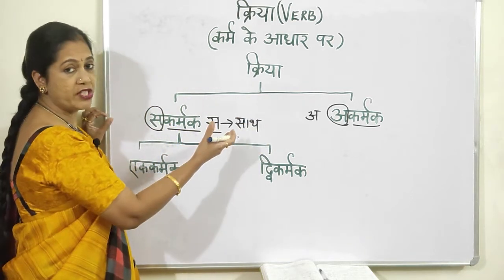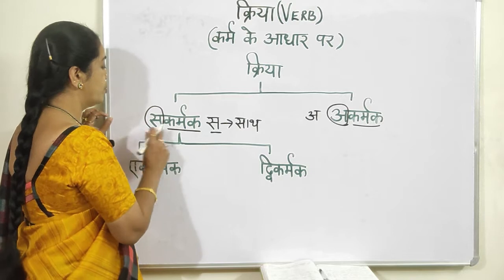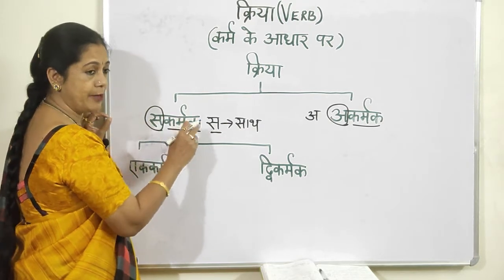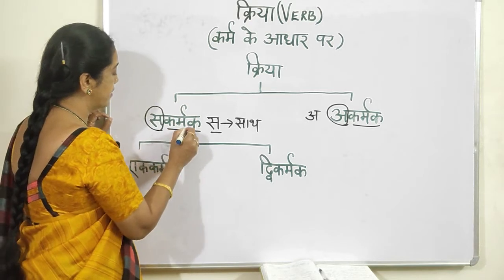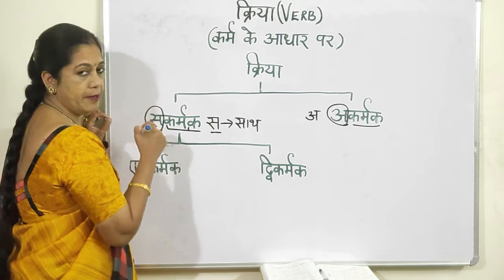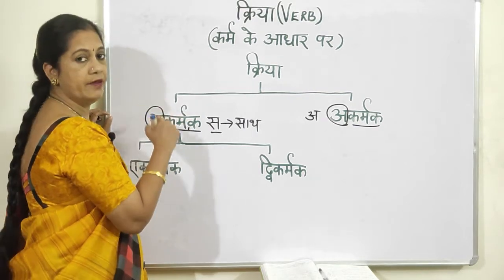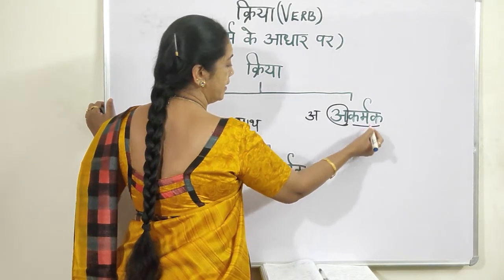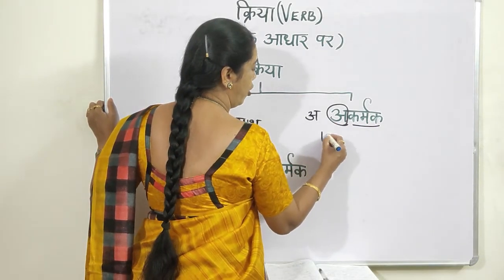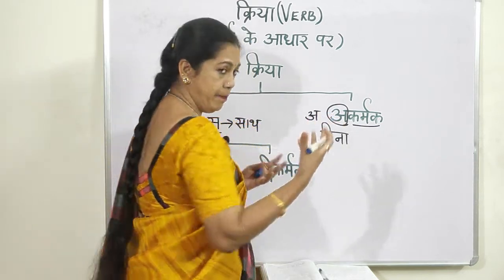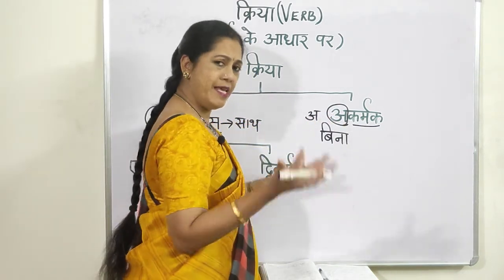You would have read ke saath, no? So karmak means karma, object. In sakarmak, there is karma, karma ke saath. Now here it is akarmak. A means bina or nahi, that is karma ke bina or karma nahi.